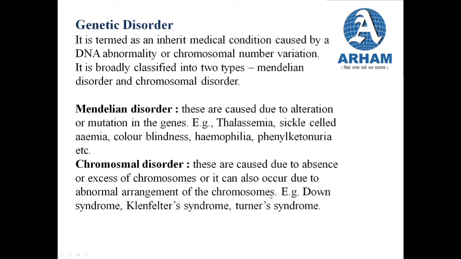The examples that we are going to study for chromosomal disorder are Down syndrome, Klinefelter's syndrome, and Turner syndrome. These are the three examples that we are going to study under chromosomal disorder. Now let us study all of these examples one by one. We will be starting with thalassemia.